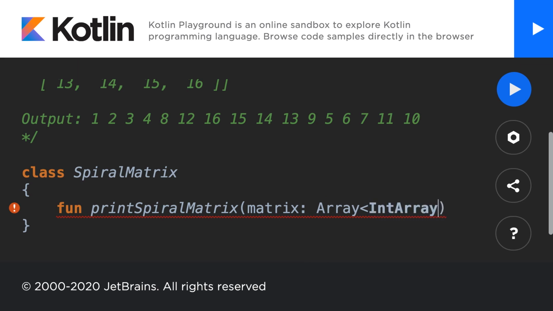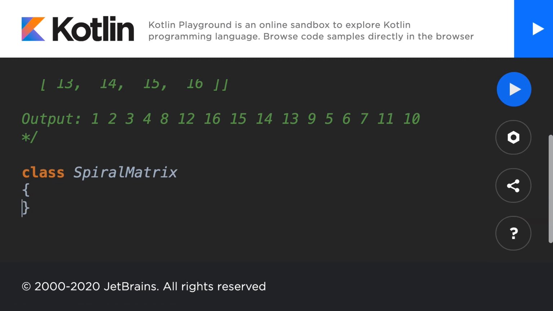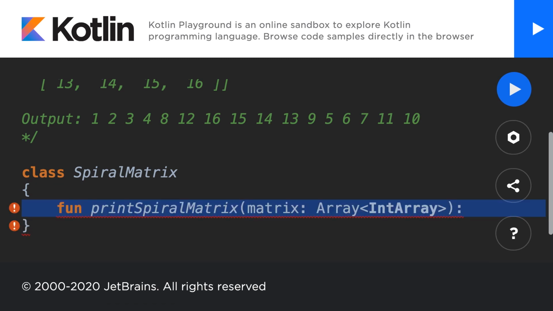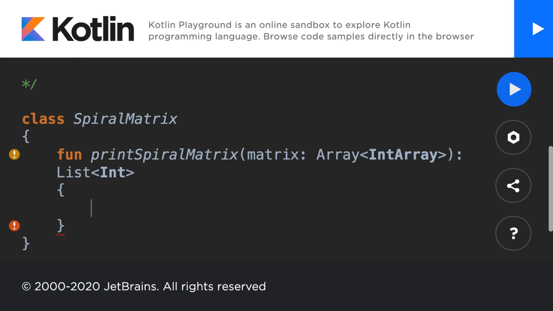We'll work with integer arrays here. And we're going to return a list of integers as our result. This list is going to be the matrix in spiral order, just all printed out in a row.